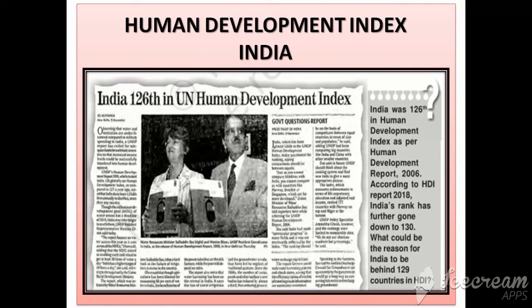Coming to the Indian picture, the human development of India. This newspaper clip has been taken from the NCERT book. According to it, India ranks 126th, but according to the recent data, this report which you can see on the screen is from 2006, but according to the recent data, that is 2019, India ranks 129th in the HDI out of 189 countries.